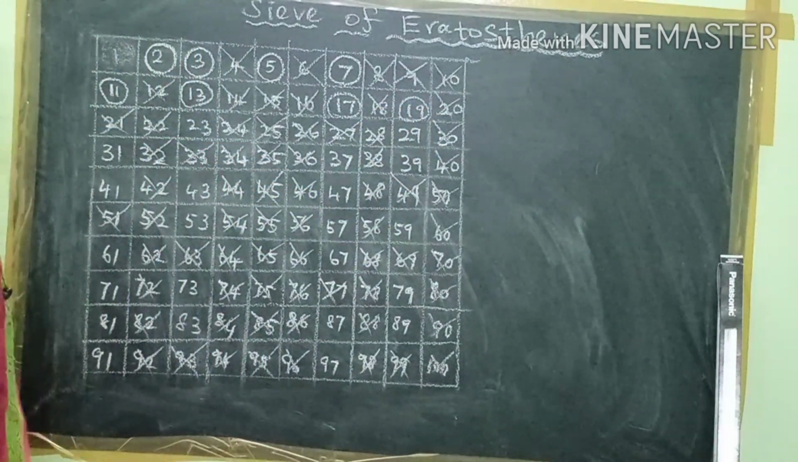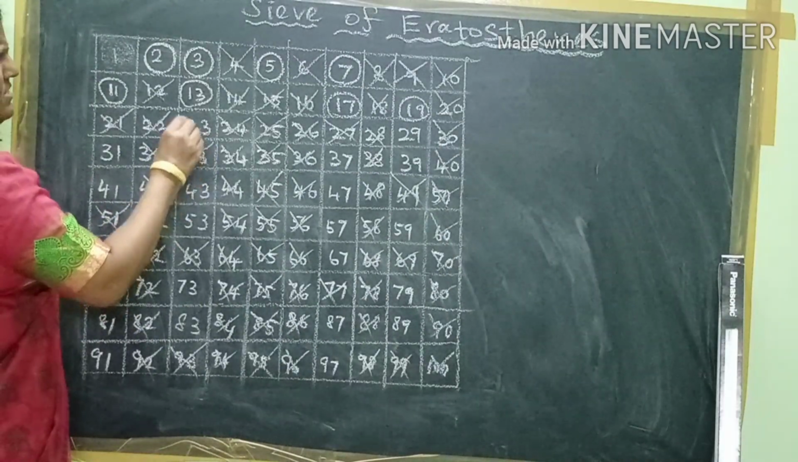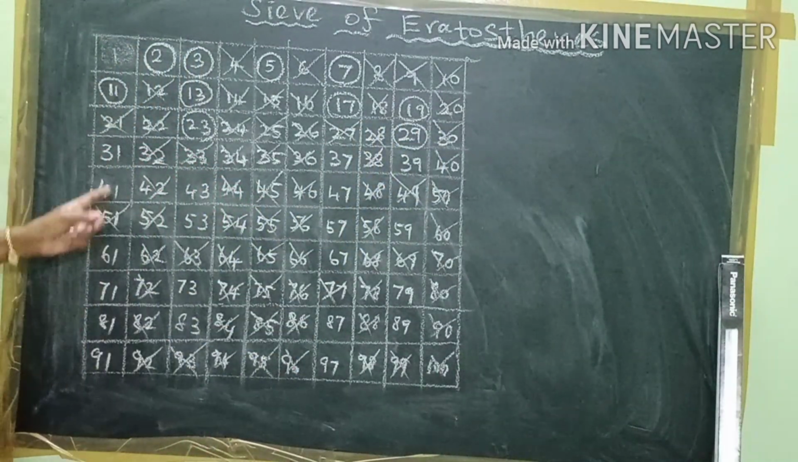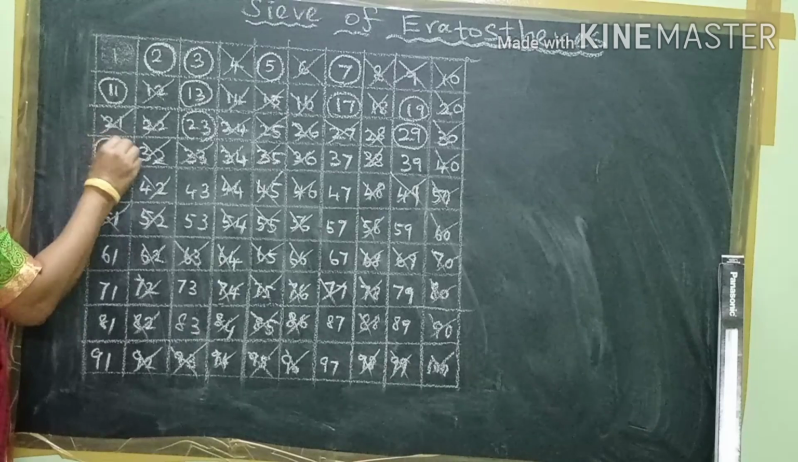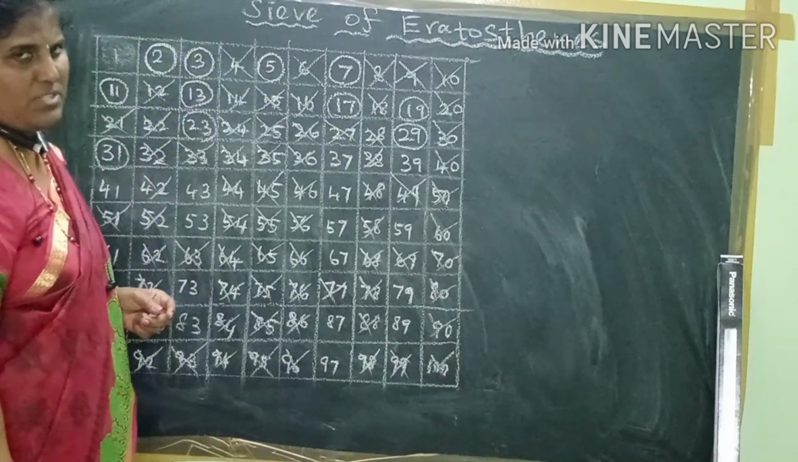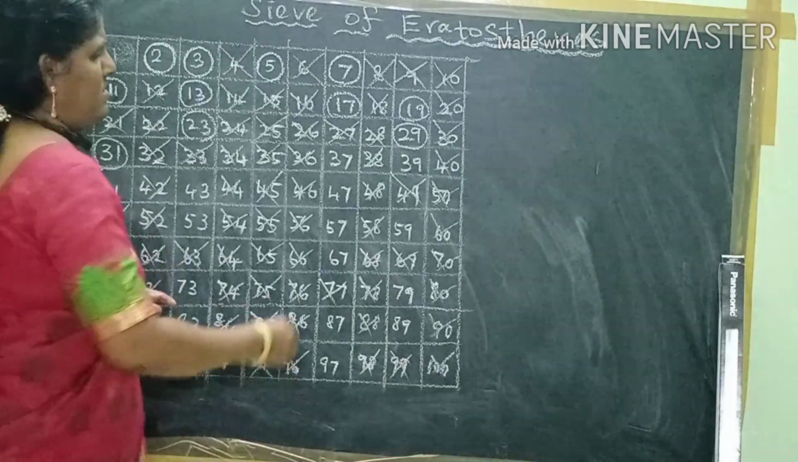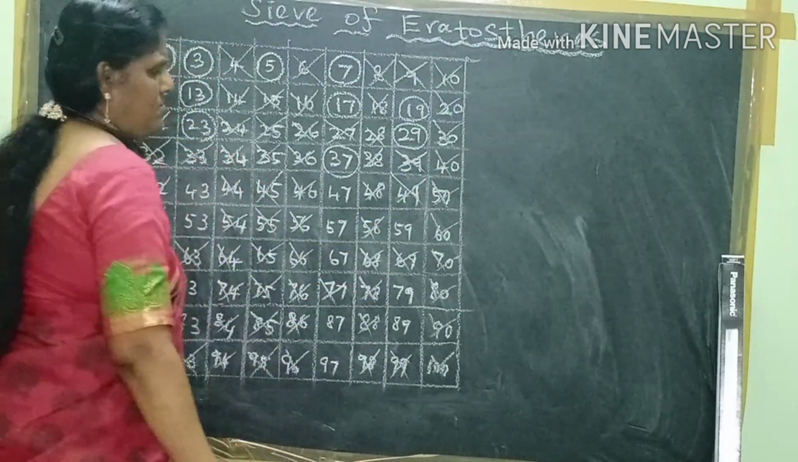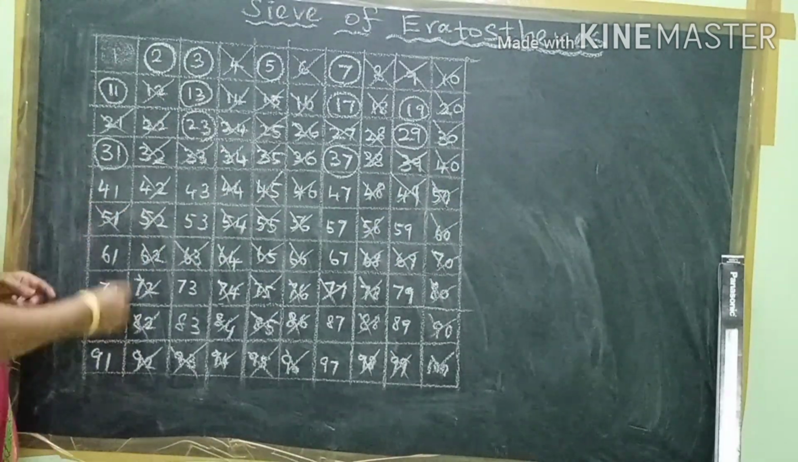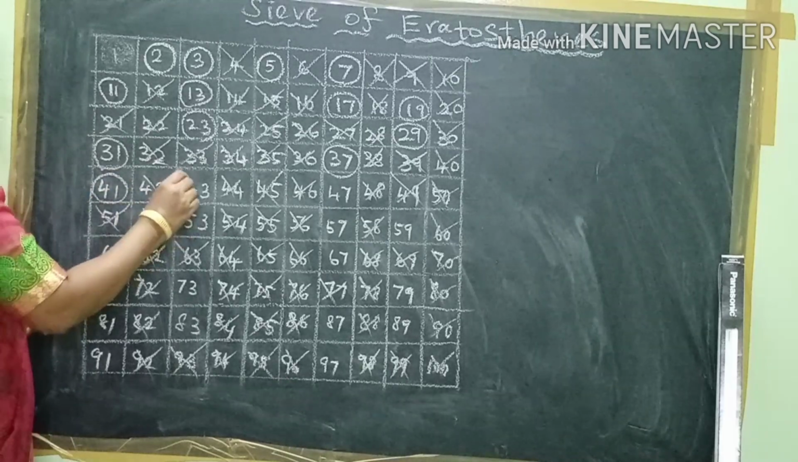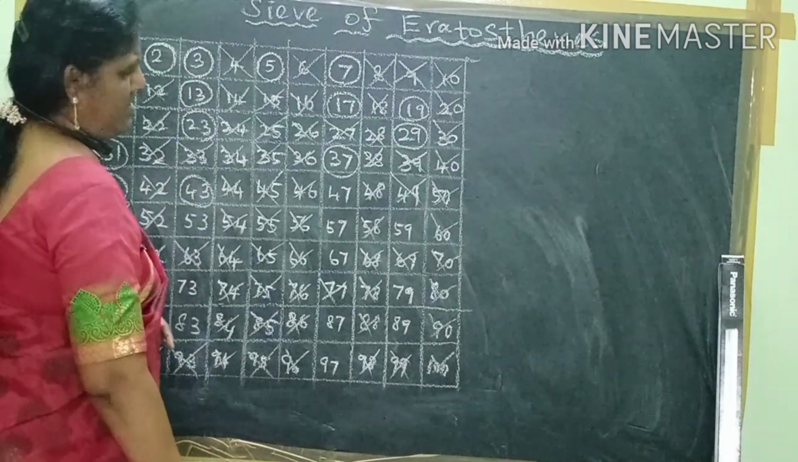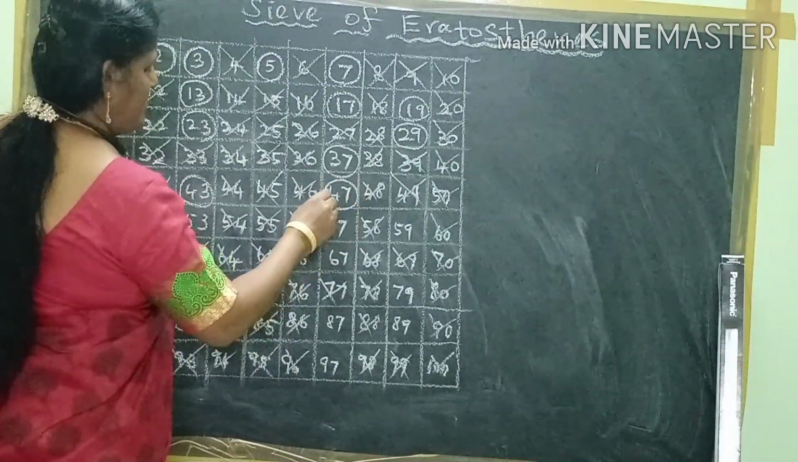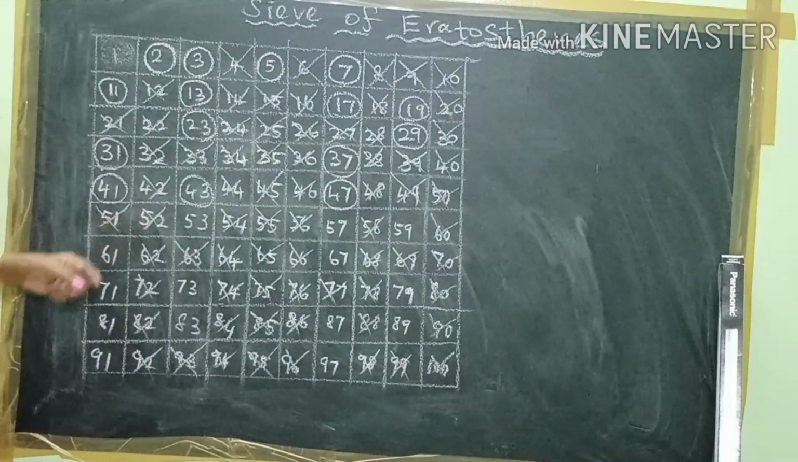We just encircle it. Next, in the third row, 23 is a prime number, and 29 also is a prime number. And in the fourth row, 31 is a prime number. Yes or no? In 31, 1 31s are 31, that's all. 37 is also a prime number. 39 is a multiple of 3, so you just cast it out. Next, fourth row, 41 is a prime number. 43 is also a prime number. And 47 is also a prime number.